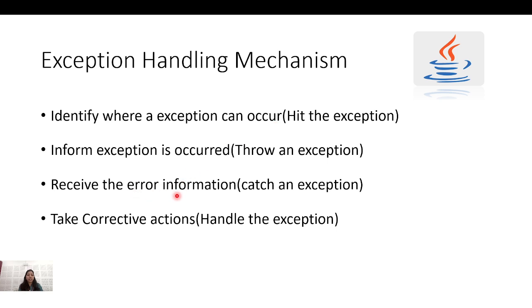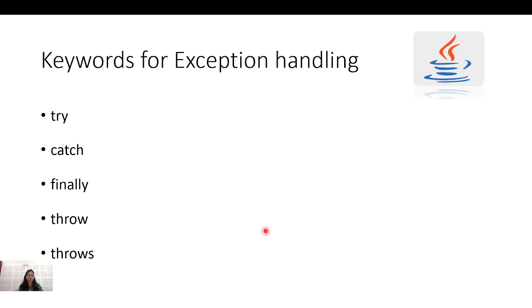Then receive the error information: if someone is throwing the ball, I need to catch it. So if I am throwing an exception, I need to catch that, and I have to take preventive measures, or at least prompt the user why it happened. Then take the corrective action, that means handle the exception. So this is the mechanism of how the exception will be handled.